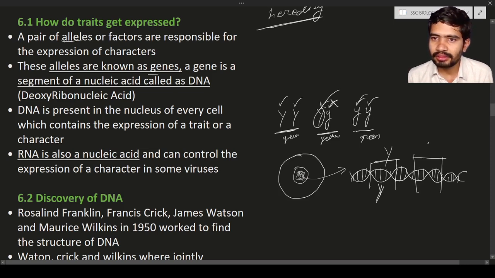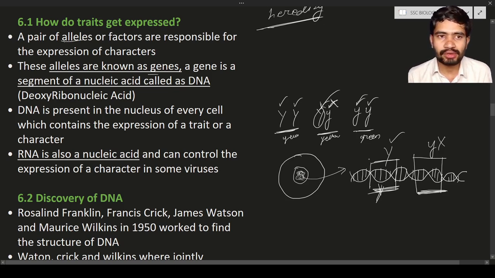Let us consider from here to here is a small y. Here, which is dominant? The capital Y is dominant and the recessive is the small y, so it is not going to express. It means the recessive gene will not express, and capital Y, being dominant, is going to express. So it is known as a gene. A gene means a segment from here to here, and from here to here is another segment. This is nothing but a segment of the DNA or nucleic acid.